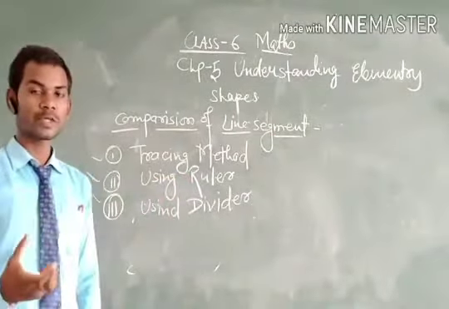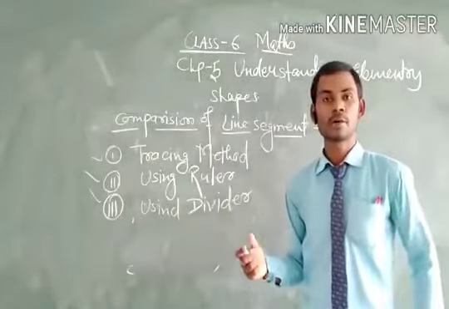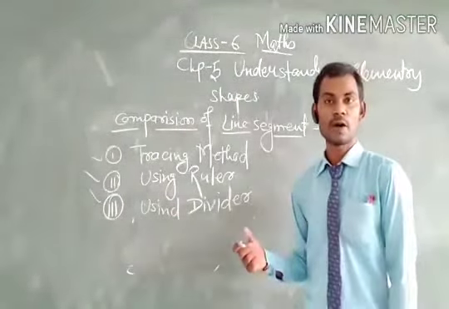And the third one is using a divider. This is a newer method to measure the length of a line segment, and we also use it for the comparison of two line segments. So how do we use this method? Now let us discuss one by one. Here the first is tracing line segment.